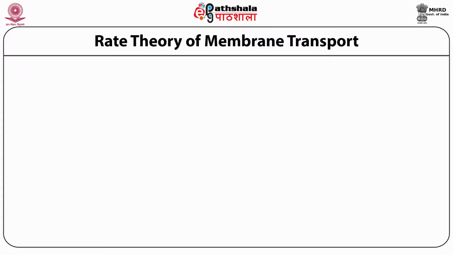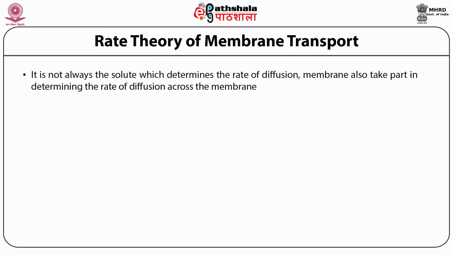The rate of diffusion is not always determined by solute concentration alone, but the membrane also plays a crucial role in determining the rate of diffusion across the membrane.